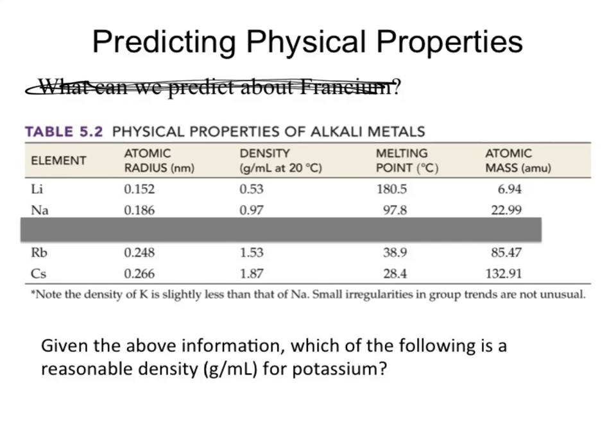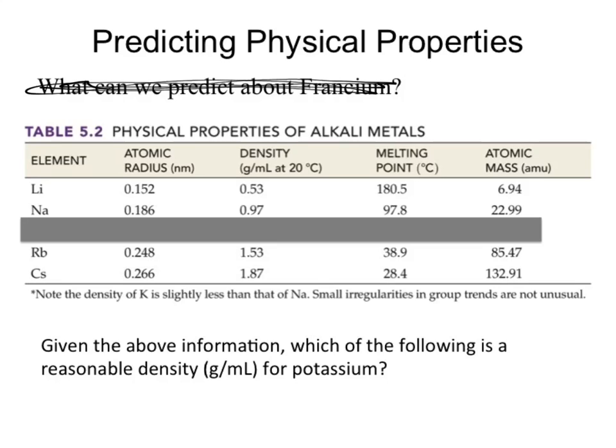What I expect you to do is to be able to interpret the data and give me a reasonable guess at that number. So if we were just given this, what we would do is go back up to our table and say, where is potassium found? Where is potassium according to our periodic table? Underneath sodium and above rubidium.